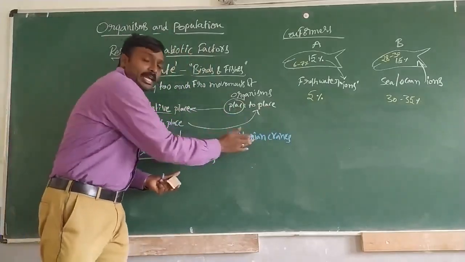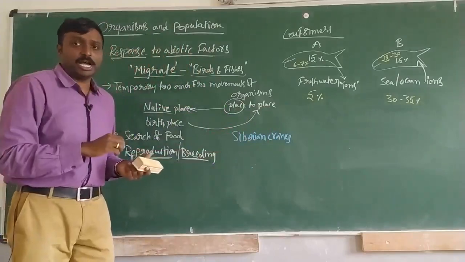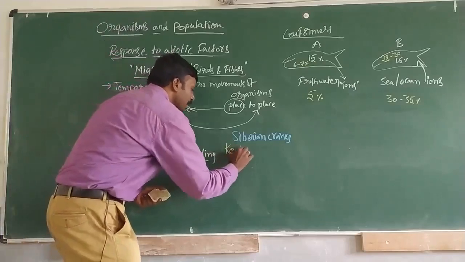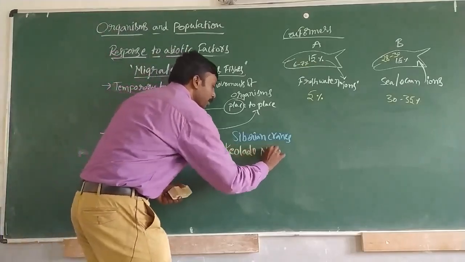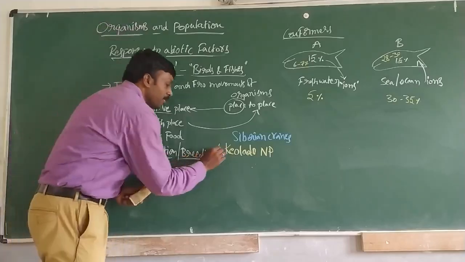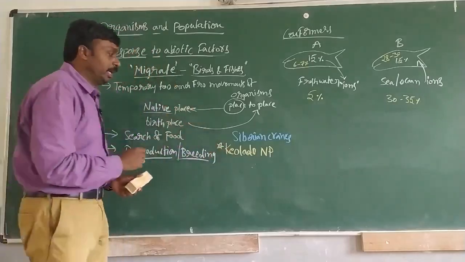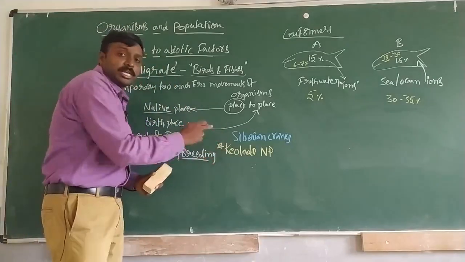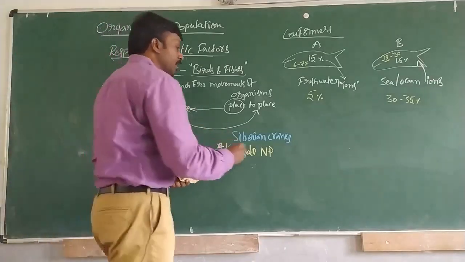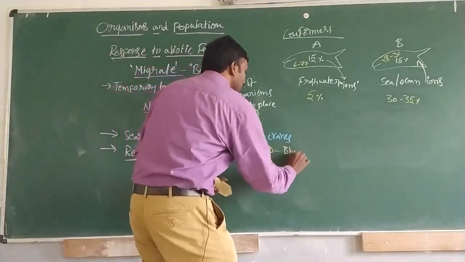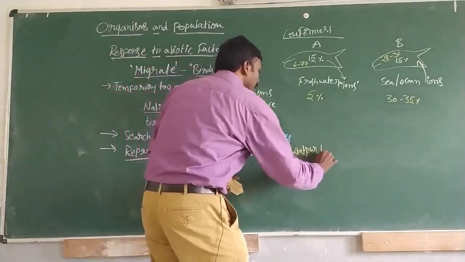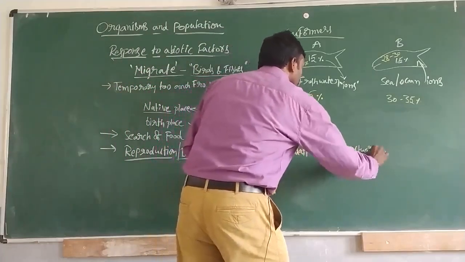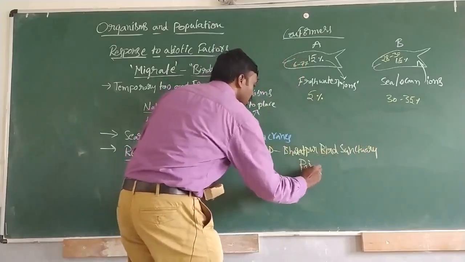So Siberian cranes travel from Russia to India, to a park called Keoladeo National Park. Keoladeo National Park, very very important. Many times asked CET question. Okay, so Siberian cranes all the way from Russia will be traveling to this Keoladeo National Park, and this Keoladeo National Park is also mentioned as Bharatpur Bird Sanctuary, located in Rajasthan.